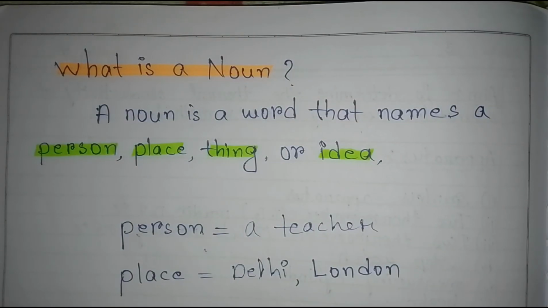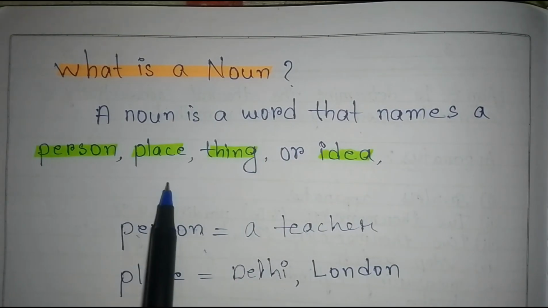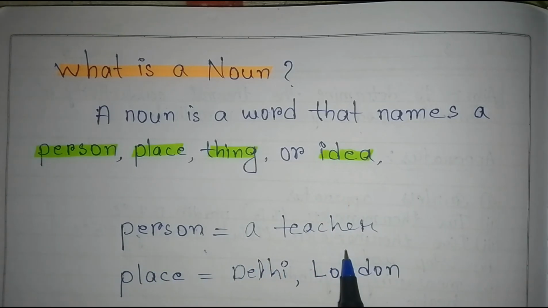Today we are going to learn noun and pronoun. What is a noun? A noun is a word that names a person, place, thing or idea. For example, person, a teacher. A teacher is a noun because a teacher represents a person.